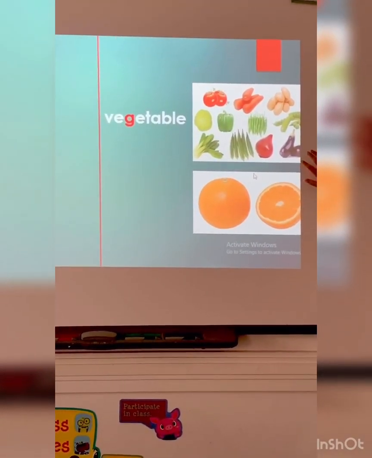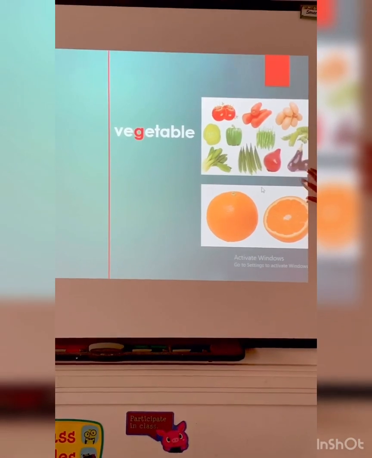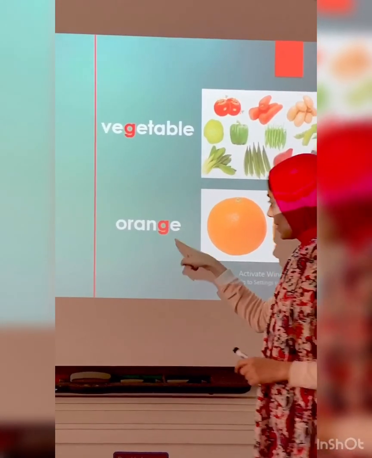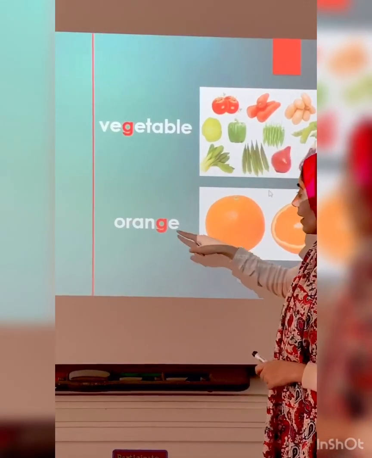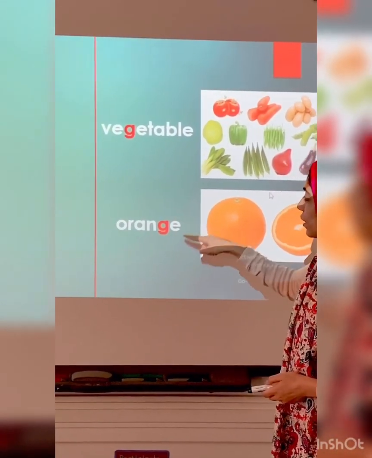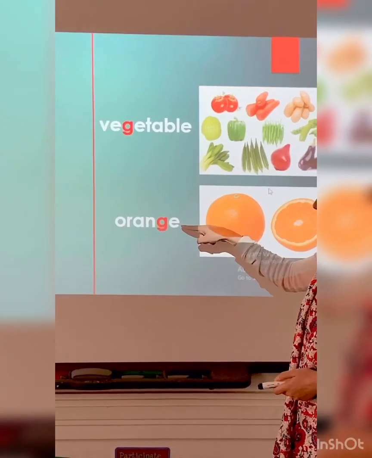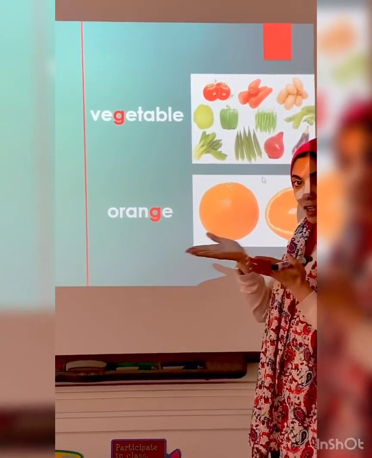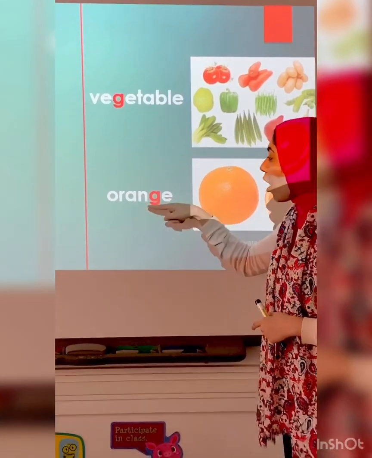What else? What's this? Yes, it's an orange. Orange. Where's letter G? Yes, I can see it here. And it is followed by E. So when it's followed by E, it is a soft G. Sounds like J. So orange.